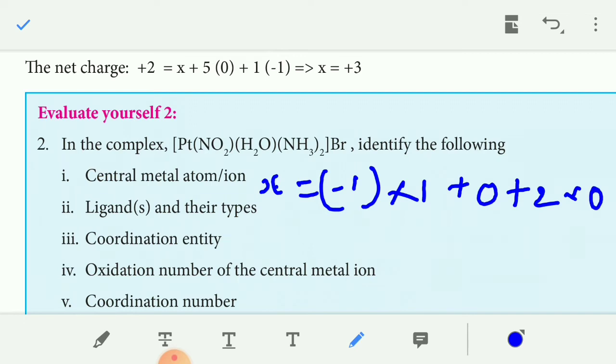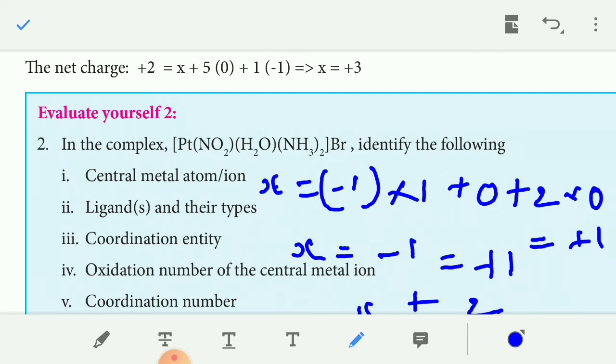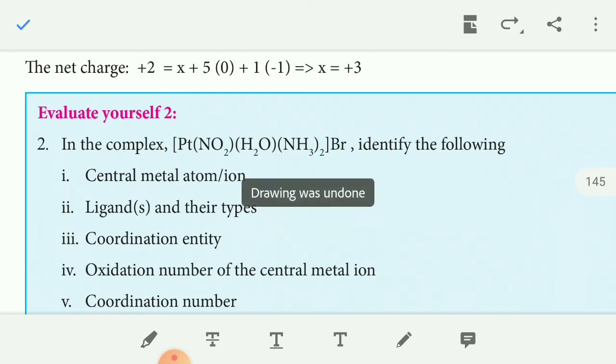The net charge is +1. So X minus 1 equals +1, so X equals +2. The charge of the platinum is +2. Then one more example.